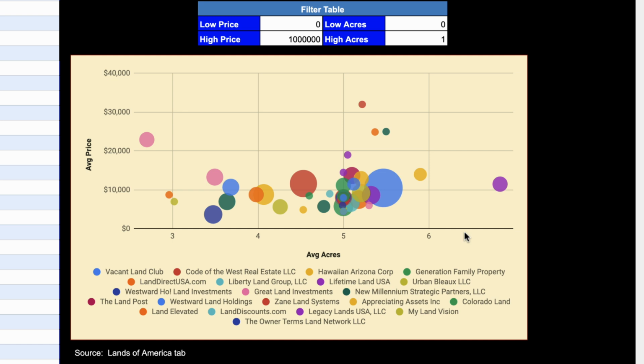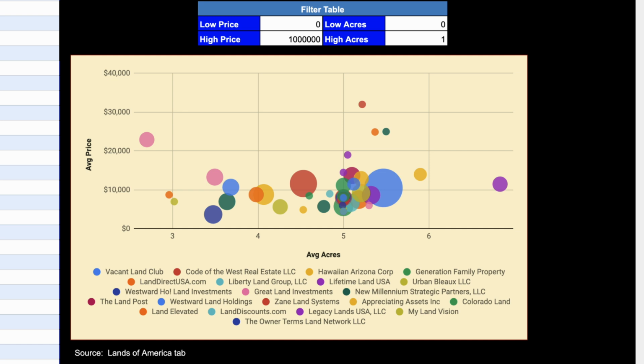And this could be pointing out a very specific opportunity that you can target that nobody else seems to be doing at this time. And it'll also show you who your biggest competitors are in this area, so you can figure out what are they doing and why are they doing so well. And maybe you can figure out ways to either emulate what they're doing or position yourself against them in some way. It might also help you figure out which county or market you should go after next in the first place. If you find an area where there's just a ton of competition in the precise type of property that you're trying to look for, then you might be like, hey, maybe I don't want to go down this road. I'm going to go find a different county somewhere else.